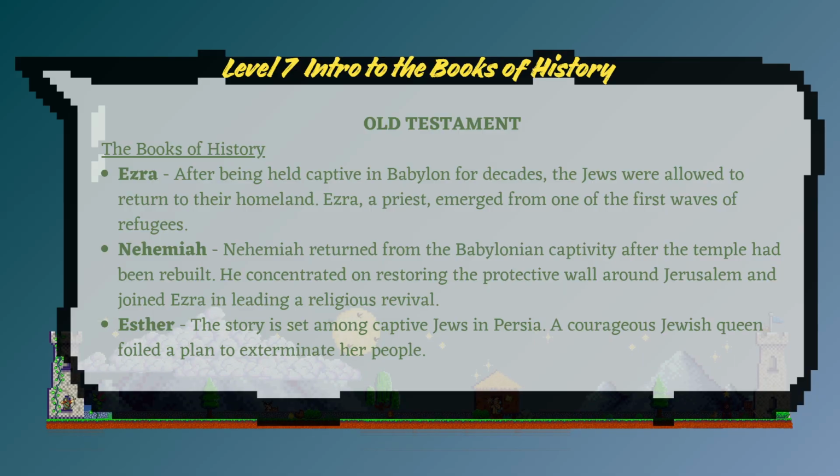Ezra. After being held captive in Babylon for decades, the Jews were allowed to return to their homeland. Ezra, a priest, emerged from one of the first waves of refugees. Nehemiah. Nehemiah returned from the Babylonian captivity after the temple had been rebuilt. He concentrated on restoring the protective wall around Jerusalem and joined Ezra in leading a religious revival.